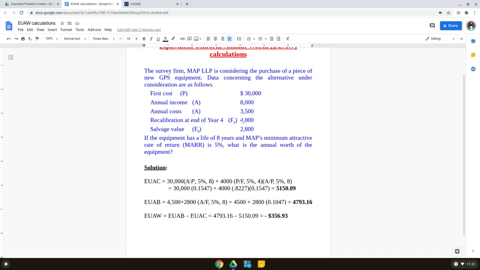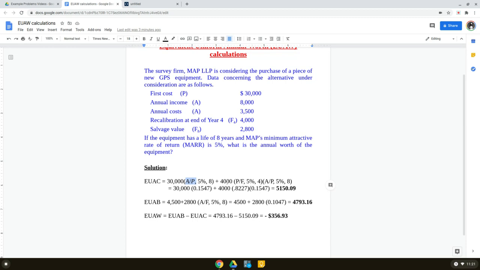Now this 4,000, we could have directly converted into an equivalent A value had it been in time period 0 or time period 8, at either end. Either it should be P at time period 0 or it should be F8. Then we could have multiplied it. If it was P, we could have multiplied by the A given P factor, or if it was F8, we would have multiplied by the A given F factor. But it is neither in time period 8 nor in time period 0, so we can't directly use the factor.